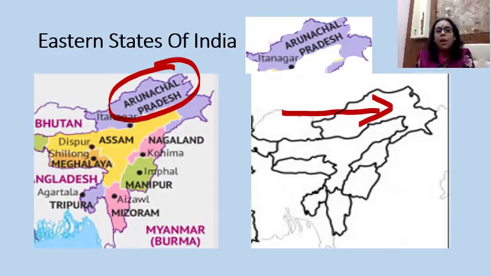You have to draw one arrow, and above the arrow you have to write down Arunachal Pradesh. I am writing the starting letter; you have to write the complete word. The capital of Arunachal Pradesh is Itanagar. And children, you have to learn by heart all the names along with the spellings.